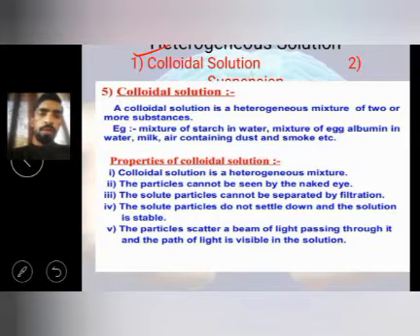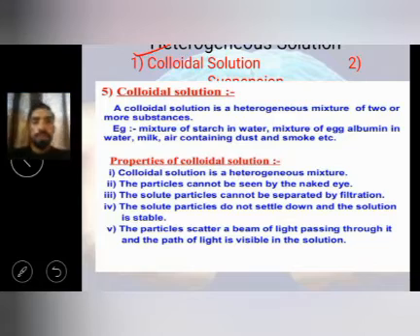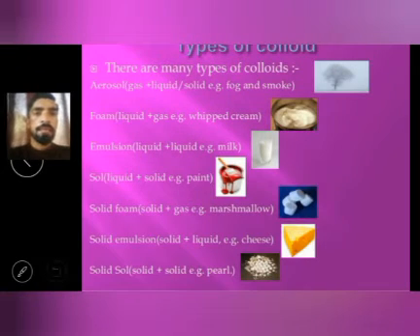The solute particles cannot be separated by filtration. The solute particles do not settle down, so the solution is stable. The beam of light is scattered through this, forming the Tyndall effect, which you can show with the help of some activities. Types of colloids are aerosol, foam, emulsion, sol, and solid sol.